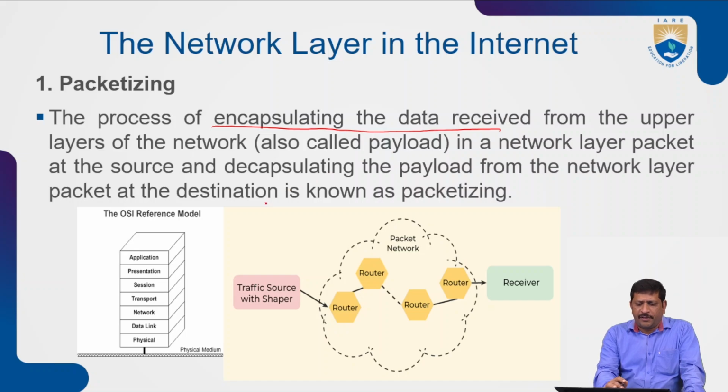If you see the OSI reference model, the first layer is the physical layer, the second layer is the data link layer, and the third layer is the network layer. The network layer is encapsulating the data coming from the transport layer. So the data coming from the transport layer will be encapsulated.